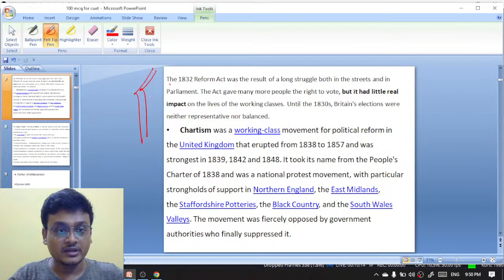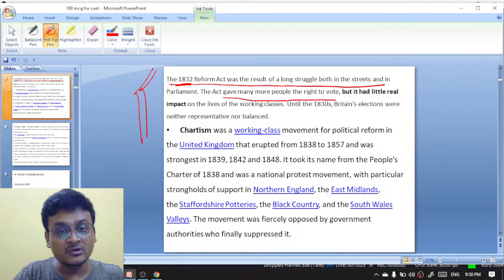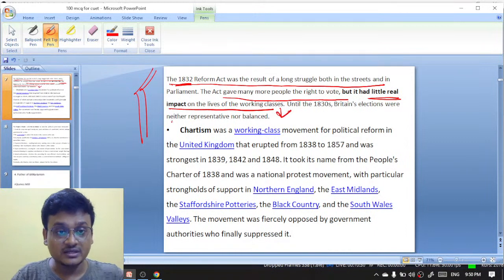So there is a loophole, a failure. The 1832 Reform Act was the result of a long struggle both in the streets and in Parliament. The act gave many more people the right to vote, but it had little real impact on the lives of the working class. That's why now Chartism was a working class movement. Earlier, the result of the 1832 Reform Act had little real impact on the lives of the working class. That's why in 1838 you see Chartism came.